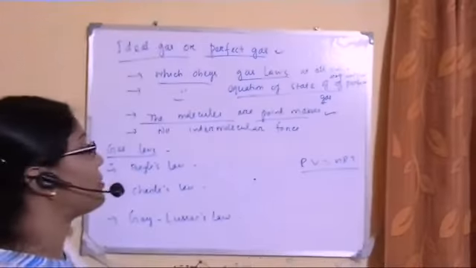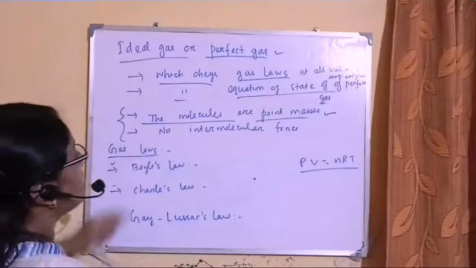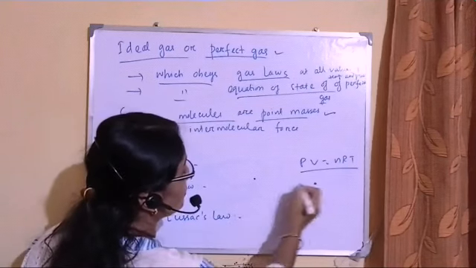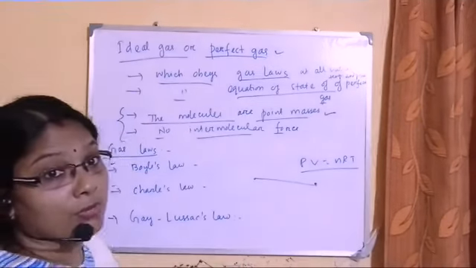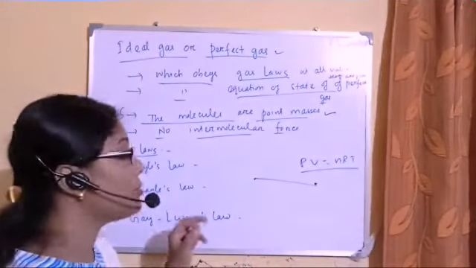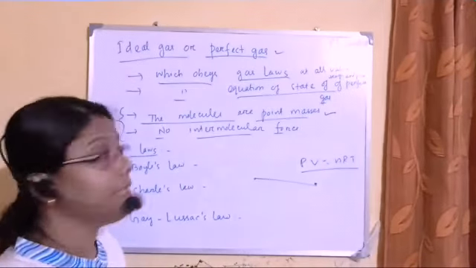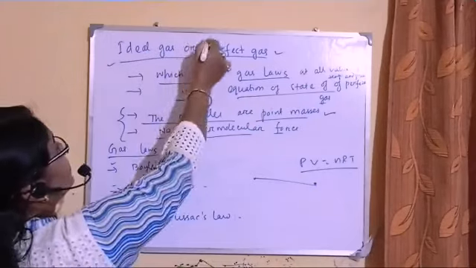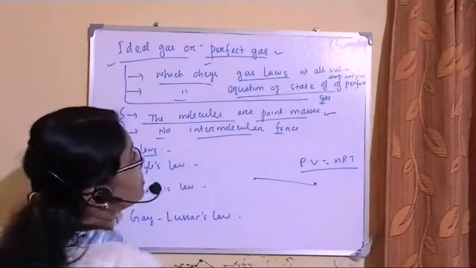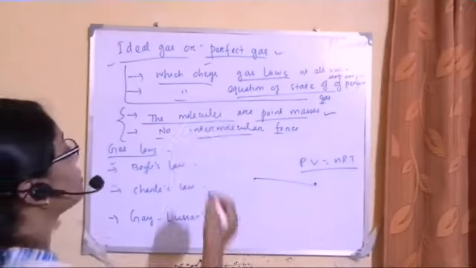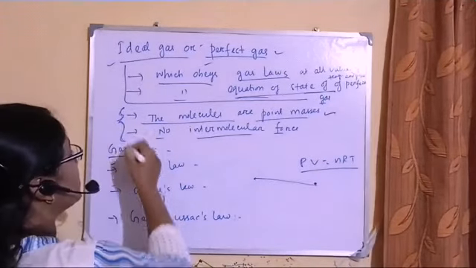In short, what you can remember about ideal gases or perfect gases is that they are point masses and the interatomic distance is very large. So no intermolecular or interatomic force will act between these atoms or molecules; the intermolecular or interatomic force must be neglected. Then we can say this is an ideal gas or perfect gas. So you can remember these two points as a definition: it obeys the gas laws at all values of temperature and pressure, and it obeys the equation of state of a perfect gas.